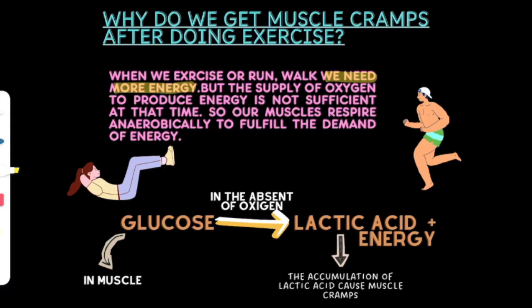But the supply of oxygen to produce that amount of energy is not sufficient at that time. मतलब उस टाइम में जितनी ऑक्सीजन से वो एनर्जी प्रोडक्शन होगा वो सफिशिएंट नहीं होता है,